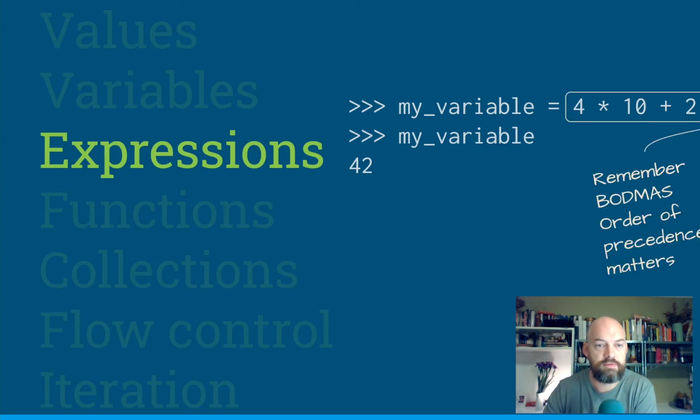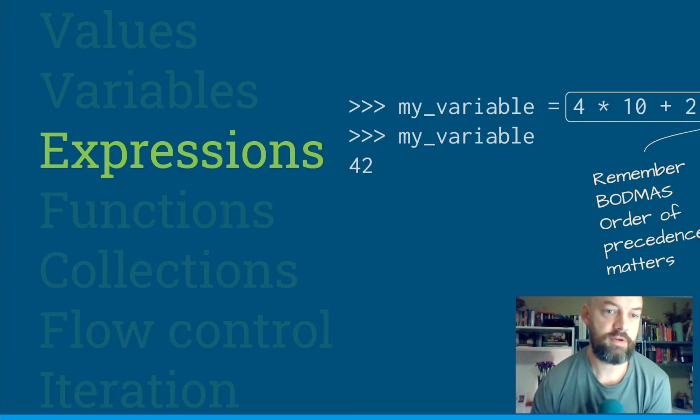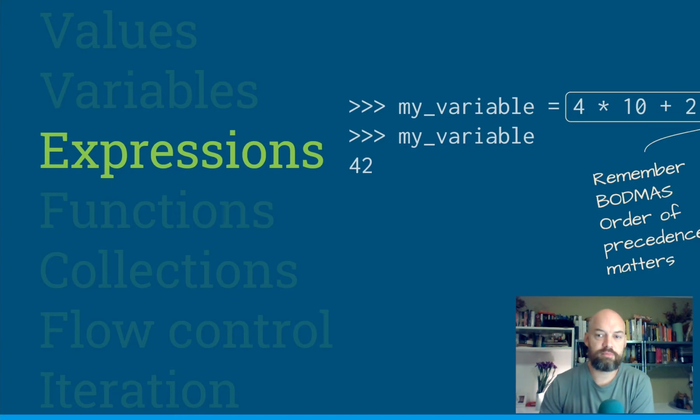And they respect a bunch of precedence laws. So the way I was taught it was BODMAS. If you're an American, sometimes it's called PODMAS. I don't know what they teach here. I think it's BODMAS. It just means brackets, of, division, multiplication, addition, subtraction. And it just means do those things in that order. So in this case, it would be 4 times 10, which is 40, plus 2, which is 42, right?